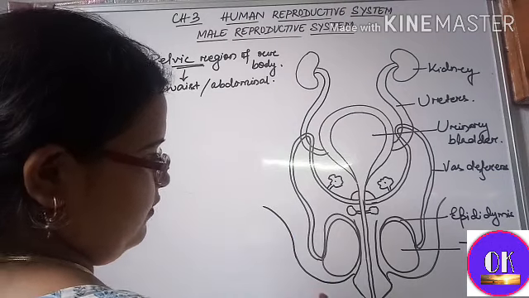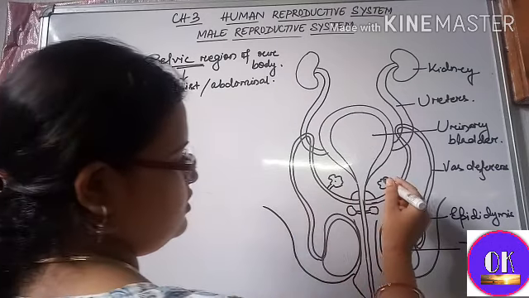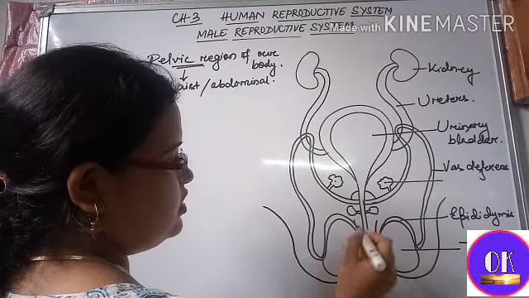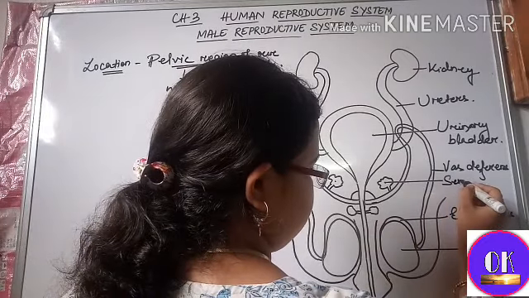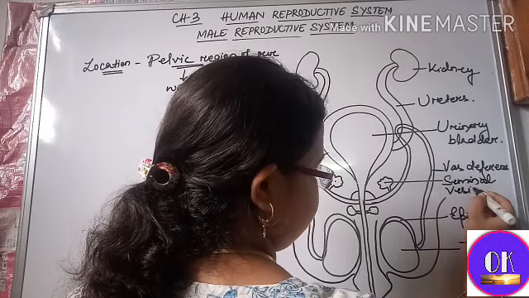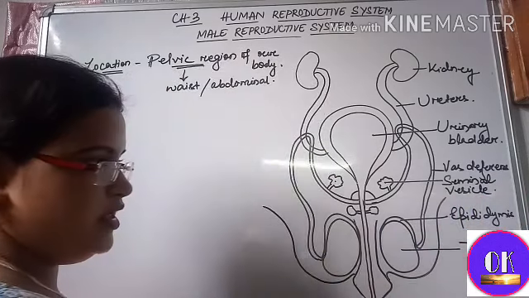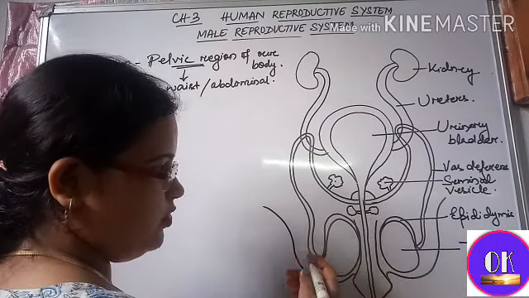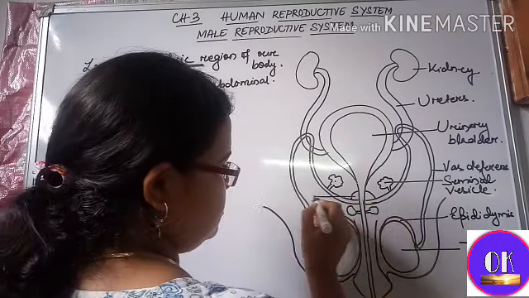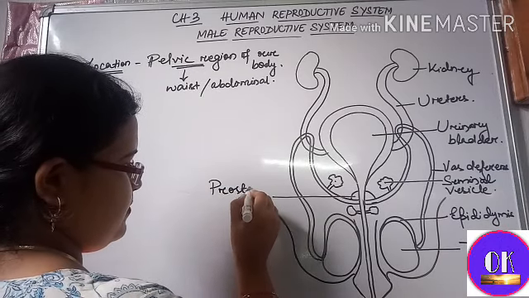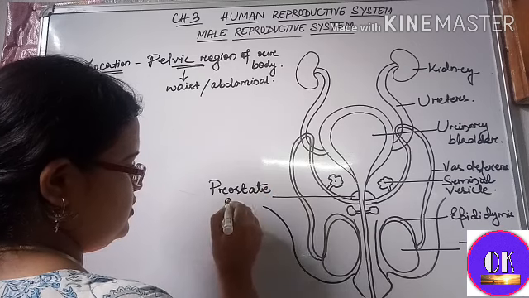Next, after that you can see this structure, which is known as the seminal vesicle. Understood? Now this is your prostate gland.